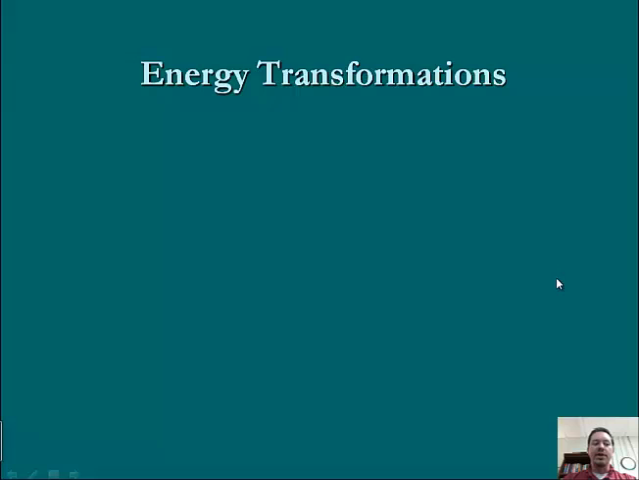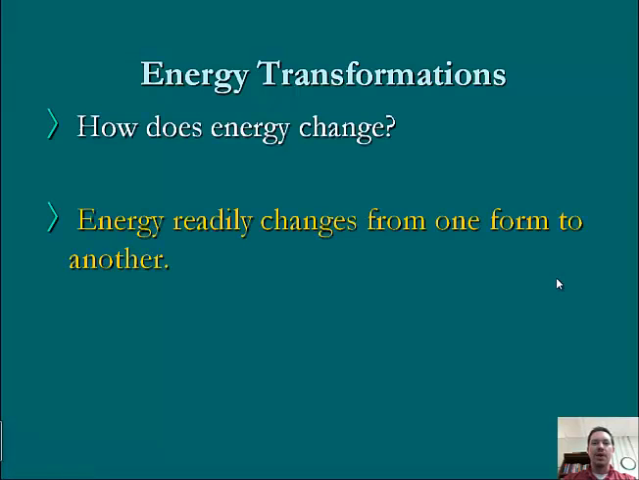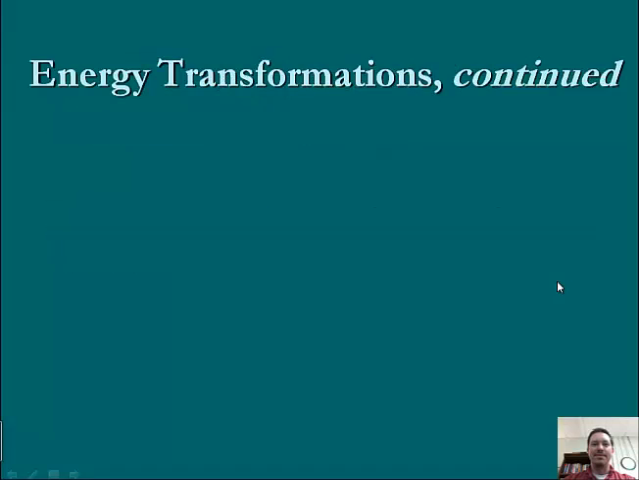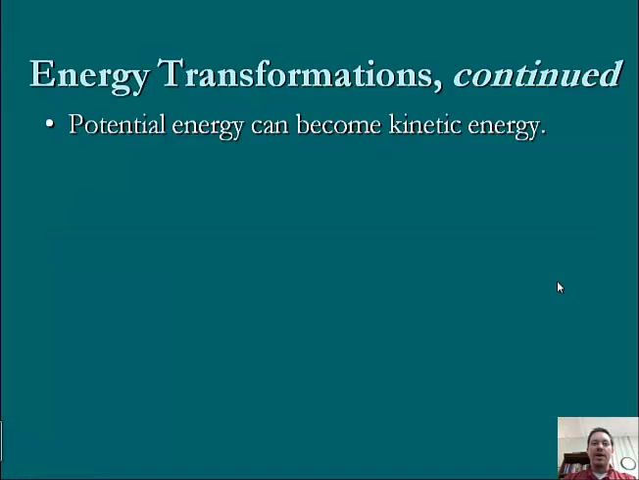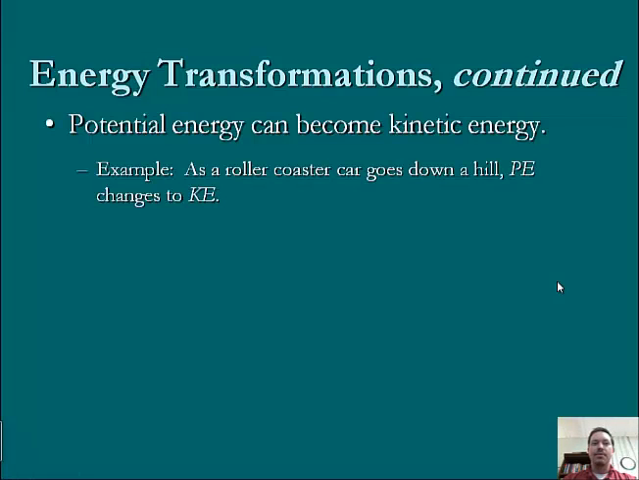Alright, so we're going to look at energy transformations to start with. So how does energy change? Energy readily changes from one form to another. Whether we want it to or not, it does. So, for example, here potential energy can become kinetic energy. As a roller coaster car goes down a hill, potential energy changes to kinetic energy.